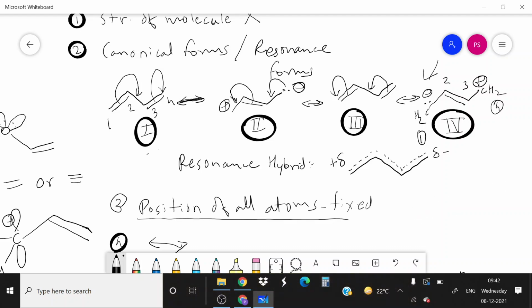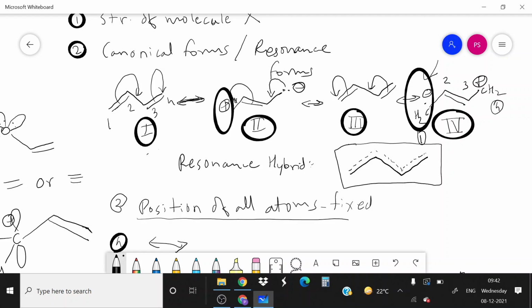But this partial positive and partial negative charge we cannot put here, because if you look at structure number second and fourth, the positive charge on first carbon is compensated by negative charge, so no need to write the positive and negative charges. If you put here delta plus, you should put here delta minus, and delta plus and delta minus get cancelled. Same for the fourth carbon, no need to write any charges. So the resonance hybrid structure is neutral one.